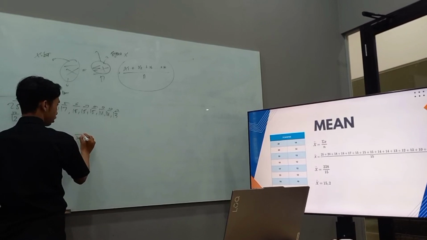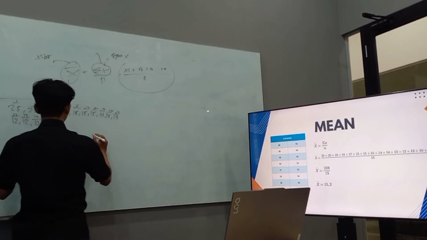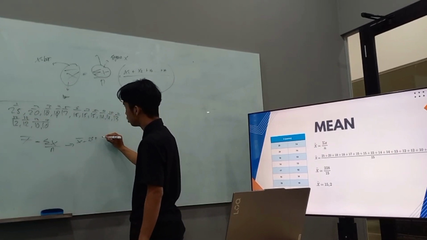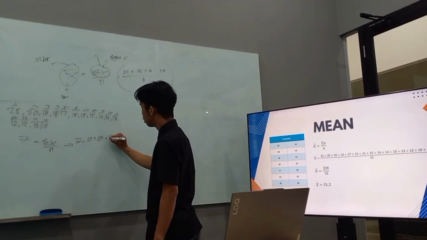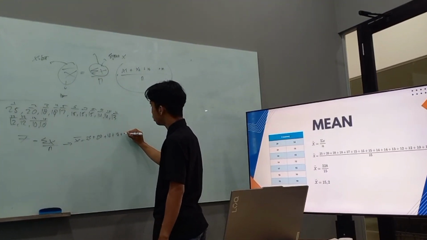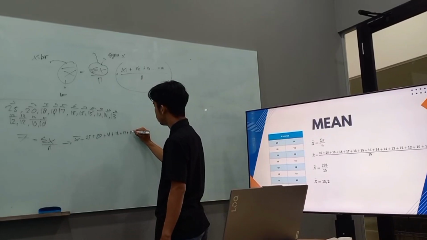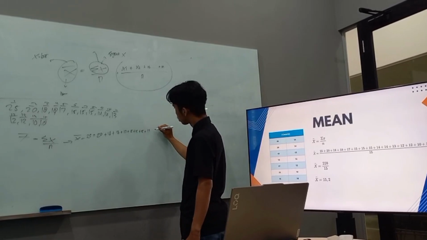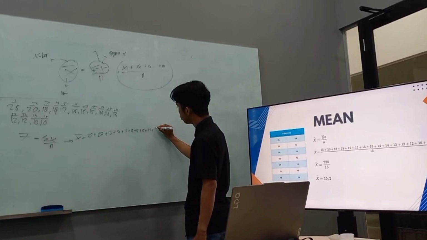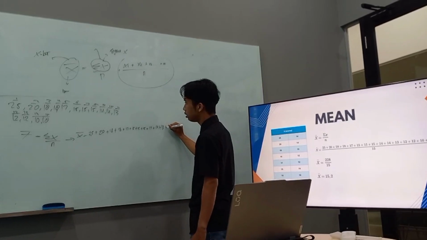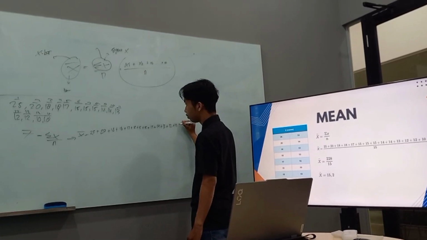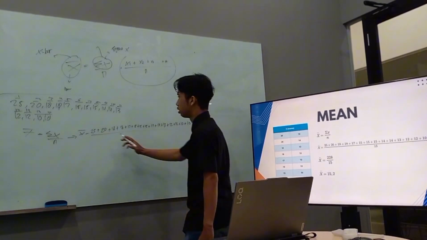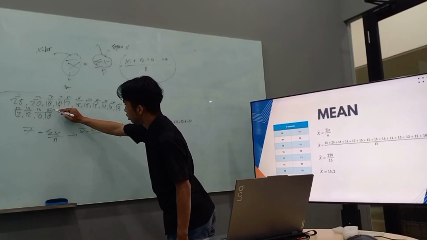X bar is 25 plus 20 plus 18 plus 18 plus 17 plus 15 plus 15 plus 15 plus 14 plus 14 plus 13 plus 12 plus 12 plus 10 plus 10, over 15.